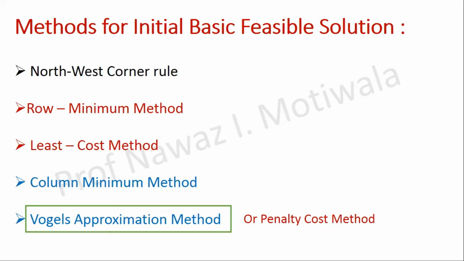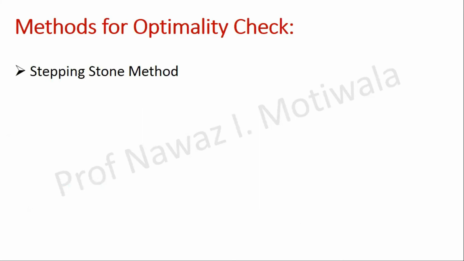Okay, so here you can see the heading is methods for initial basic feasible solution. All these methods will just give you a basic feasible solution. It does not mean the solution found by these methods is optimum. There can be some solution which gives you a lower cost than all these 5 methods. And then to find out the optimum, we have 2 more methods, and those 2 methods are the stepping stone method and the modified distribution method.